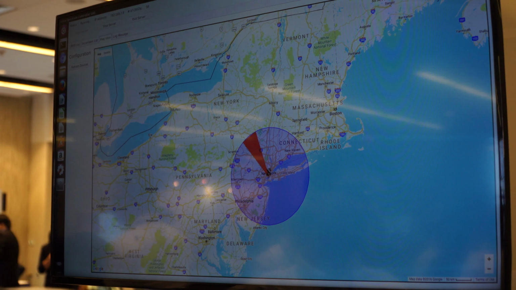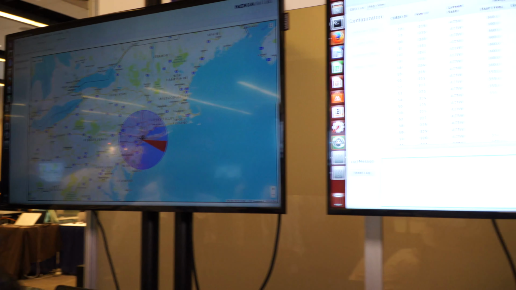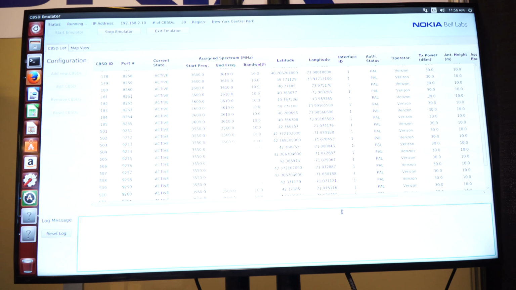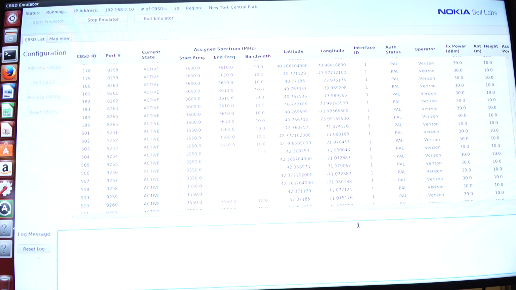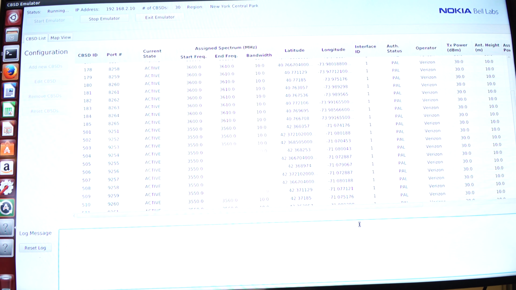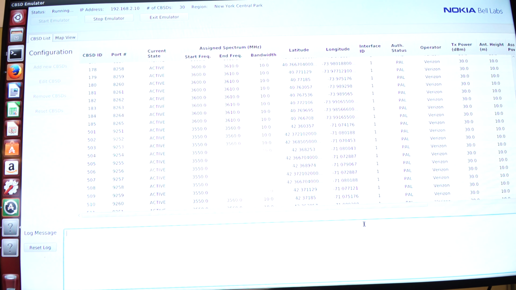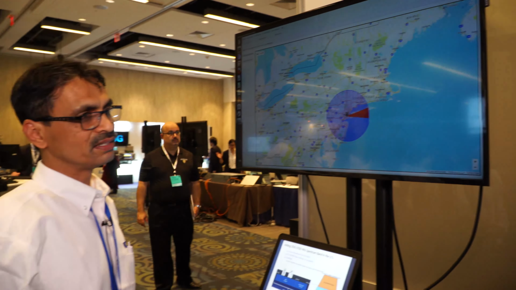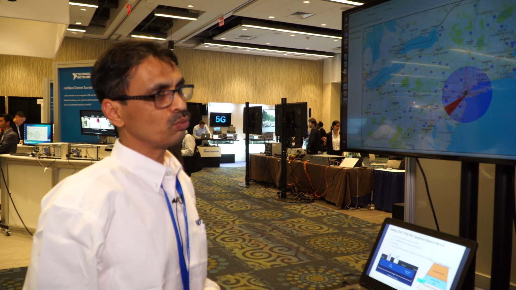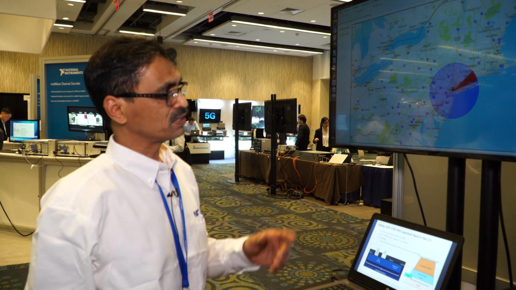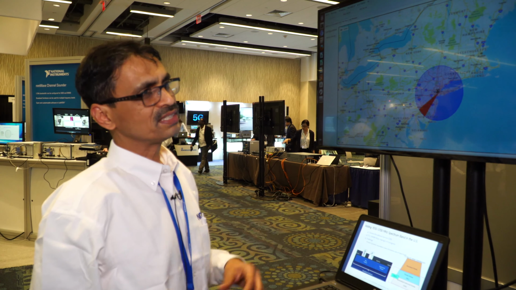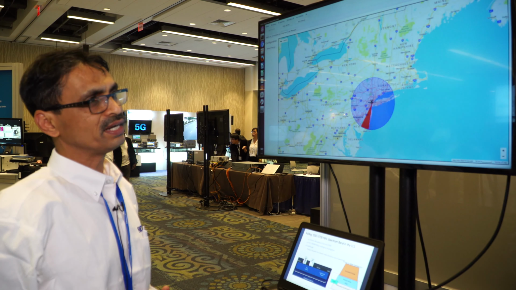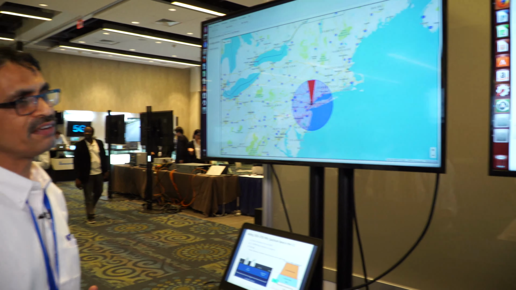On the right screen, you will notice the top half of the screen where the devices have moved from 3550 to 3600. That's because the New York exclusion zone has kicked in. And in the Boston region, they remain unaffected because the exclusion zone in New York will not affect the Boston devices. In less than a minute, we are going to show you the exclusion zone in New York will disappear, and all the devices in the New York region will get reassigned the frequency back to 3550.